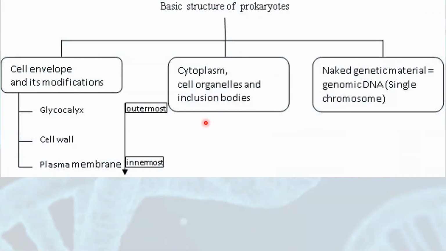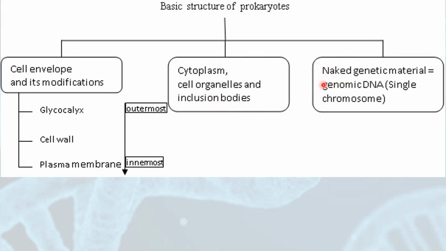Now if we talk about the basic structure of prokaryotes, it is divided into 3 parts. First part is the cell envelope. Second part is the cytoplasm. Cytoplasm consists of some cell organelles, but remember these are not double membrane bound. Then inclusion bodies.